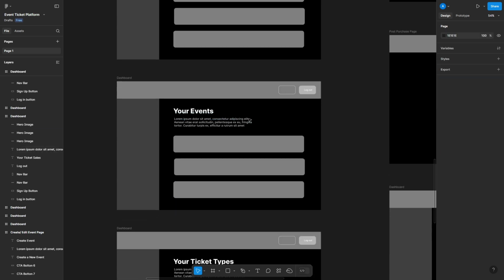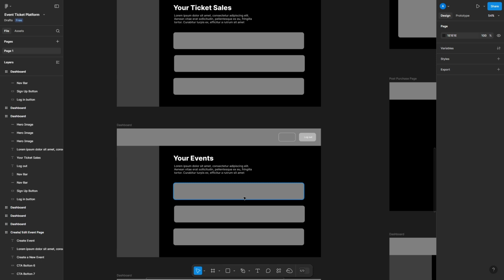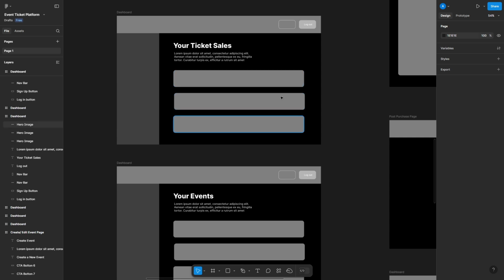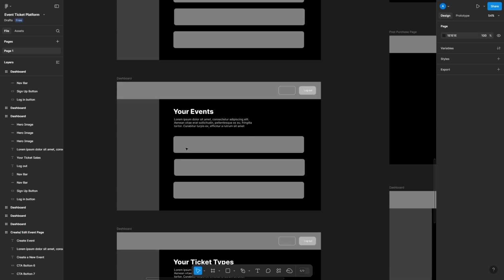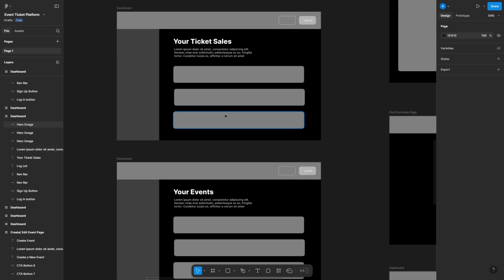I also imagine there being a Your Events or event management page. So all of the events that we've created so far, they can be listed here. Now, how these two pages, the ticket sales and the event page, interact, I'm not too clear on. And this would be something I'd ask a stakeholder. Would you want to see all of the ticket sales for all of your events listed together? Or would you want to go to your events, click on the event, and then see the ticket sales? So we'll make a decision on that, but largely the pages would remain visually the same.